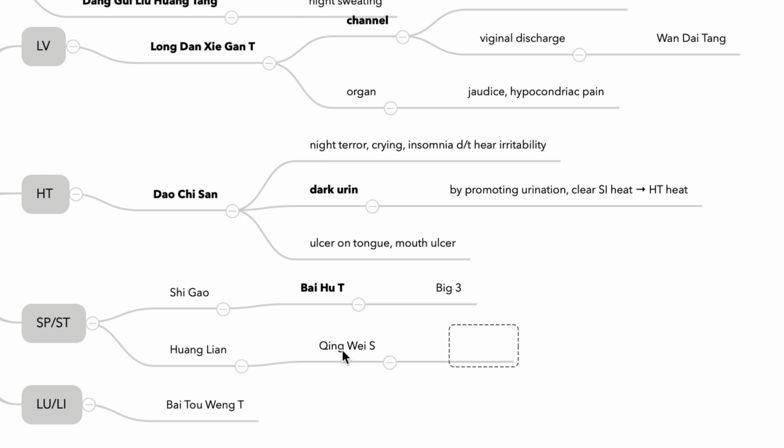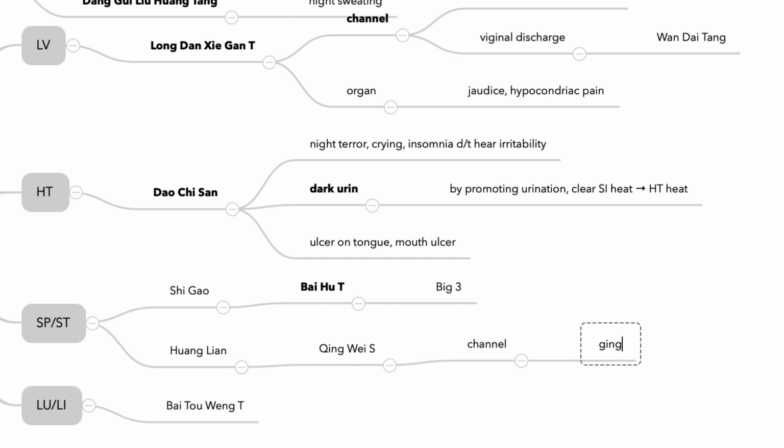Gums, where the Yangming channel goes. So gingivitis. It can also give you mouth ulcer too. Just like this Daoqisan, but this is because of stomach heat. Gingivitis is the keyword.